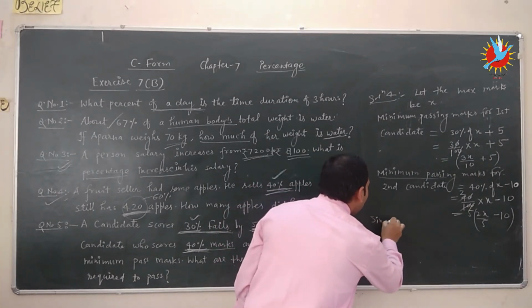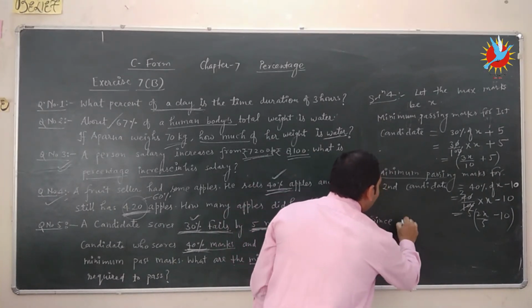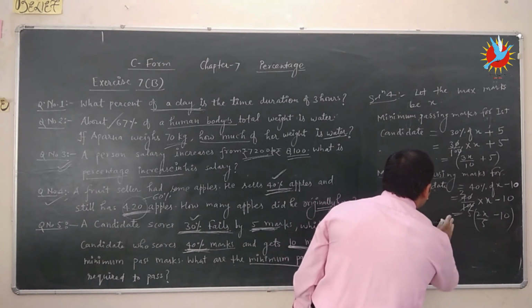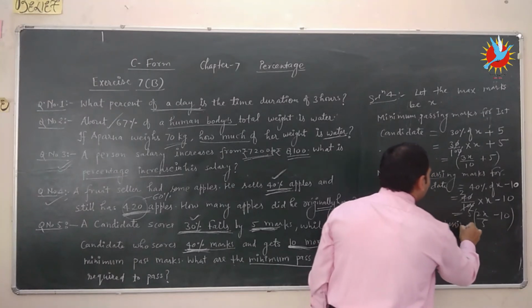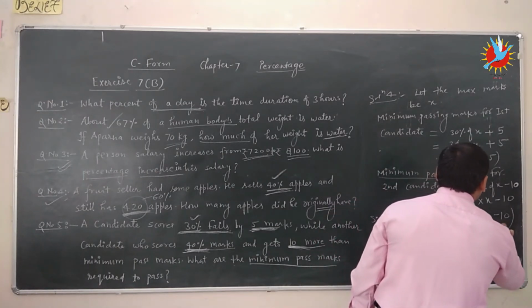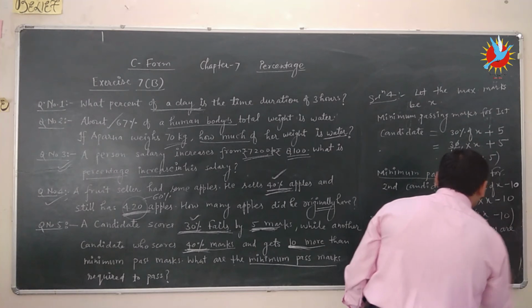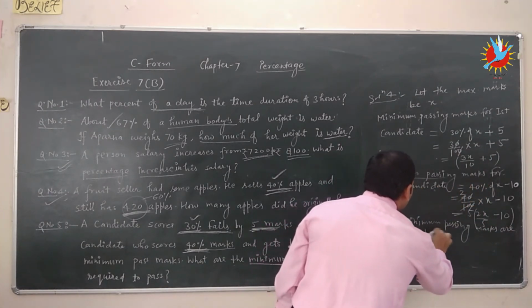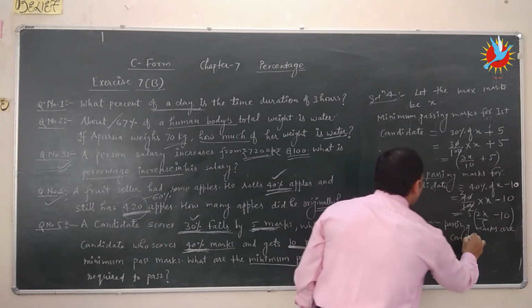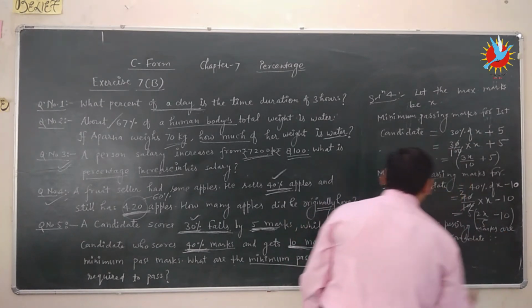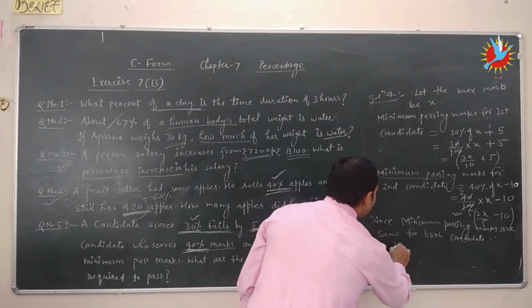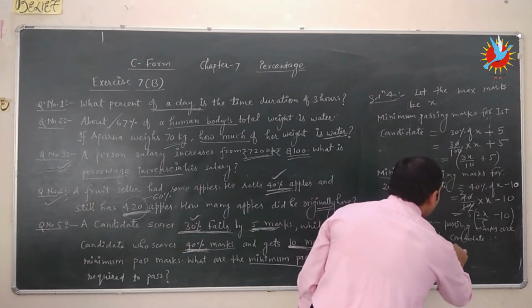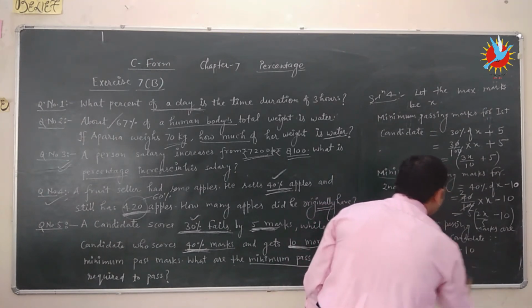Since the minimum passing marks are the same for both candidates, therefore 3x upon 10 plus 5 is equal to 2x upon 5 minus 10.